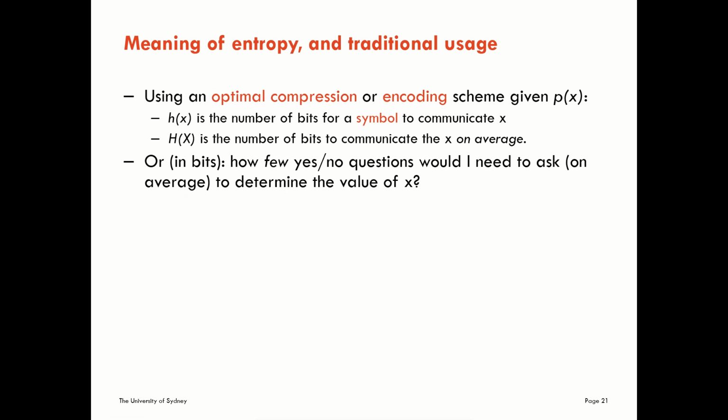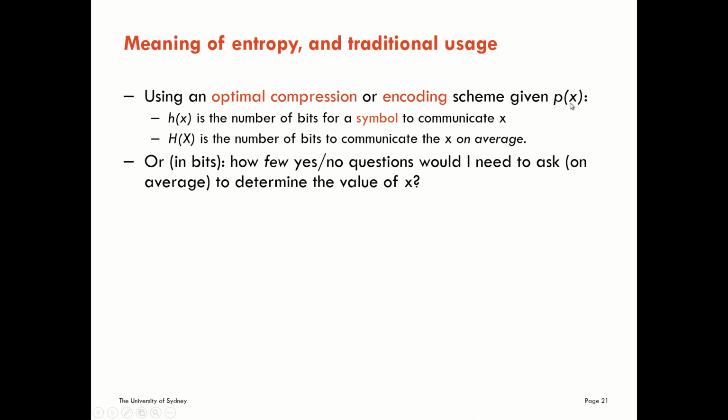So we can interpret the Shannon entropy and the Shannon information content if we think about trying to encode our random draws x of our variable X. Now, if we need to encode them, generally we will want to use an optimal compression or encoding scheme. We're assuming that we know the probability of each symbol occurring.